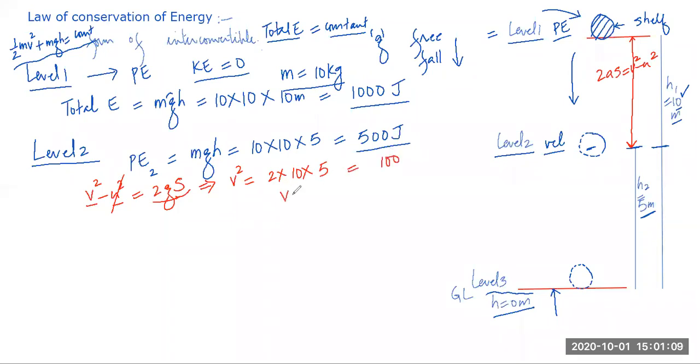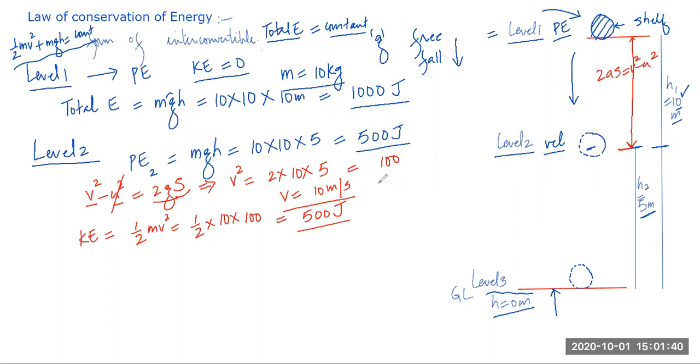So what is v, students? Under root 100, that is 10 meter per second. Right? With this, I can calculate kinetic energy. Any student can tell me what is the kinetic energy at level 2? Half mv square is equal to half into m is 10, v square is 100. So that is equal to 500 joule. Am I right, students?